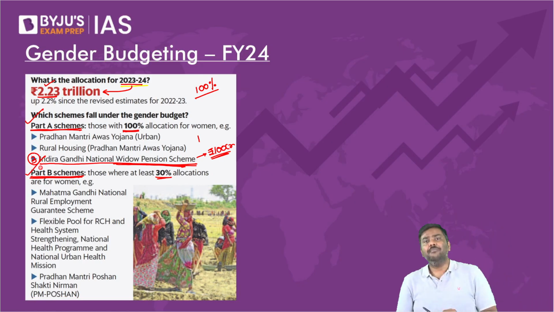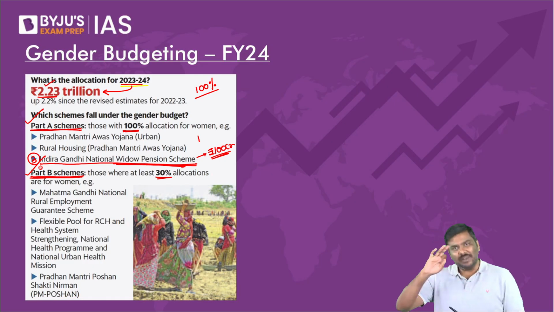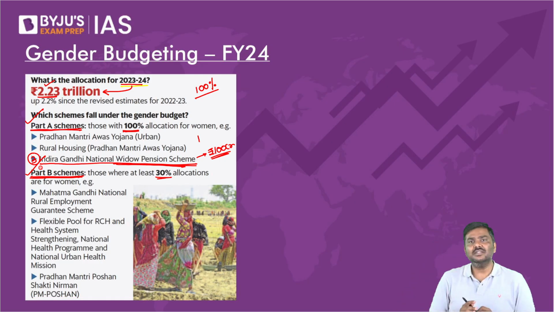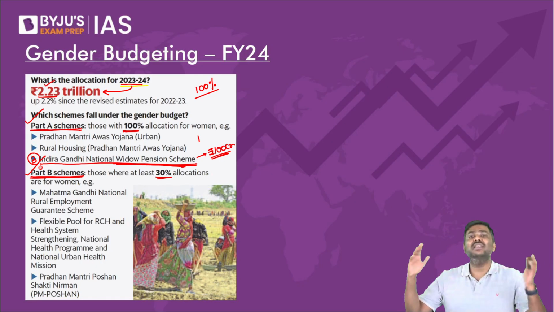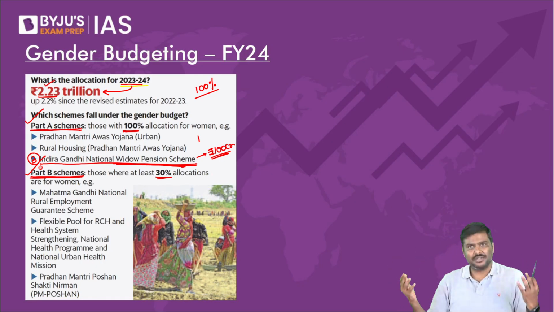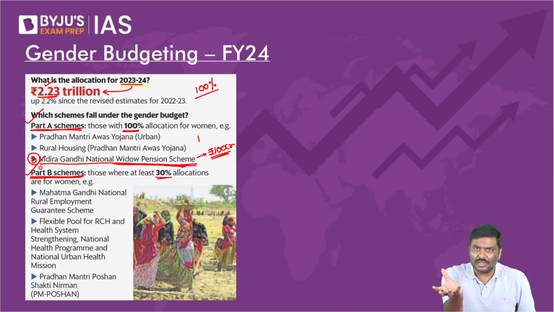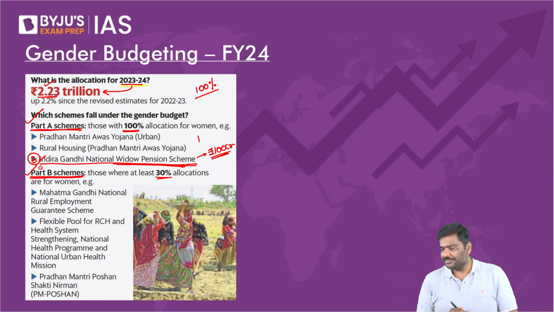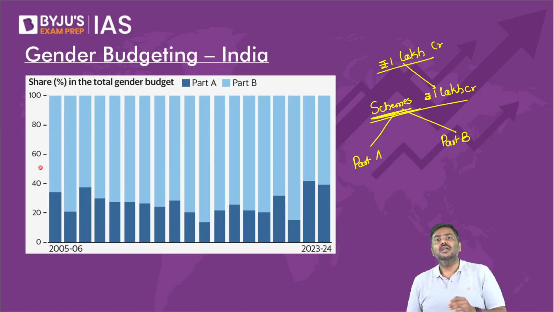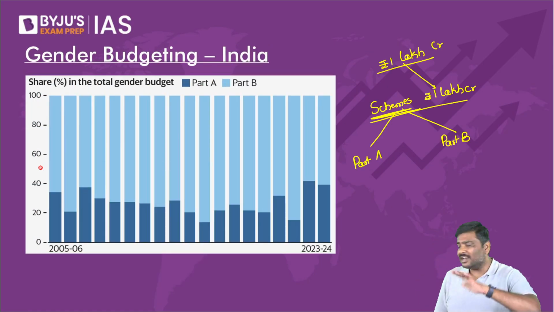Now, going forward, one of the concerns which has been raised by various experts is, although multiple schemes are there, not all the ministries or very few of the ministries are actually involved in the gender budgeting exercise. I'll repeat the statement here. This is a concern regarding gender budgeting in India.